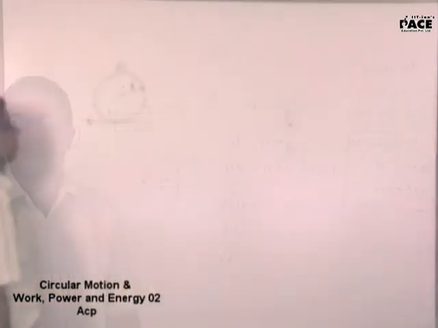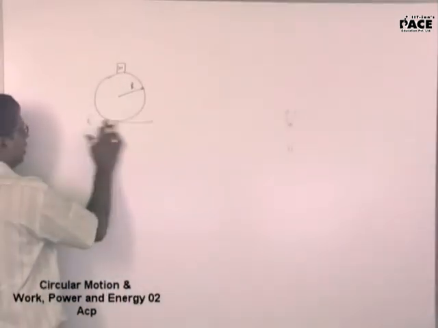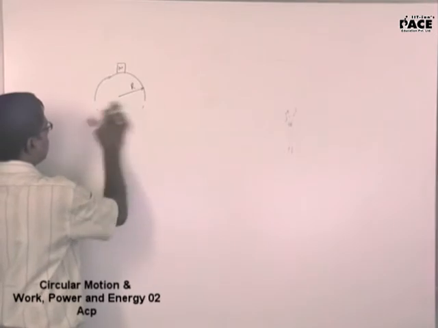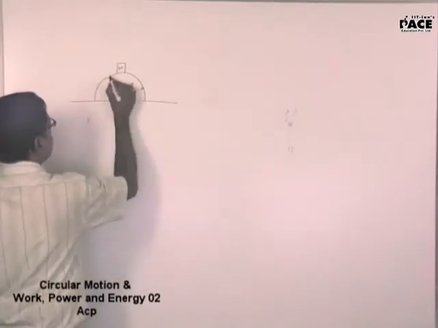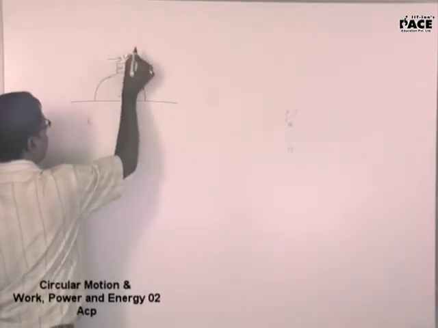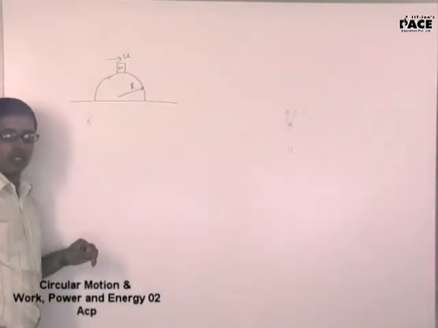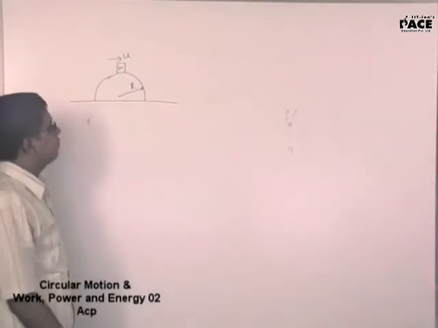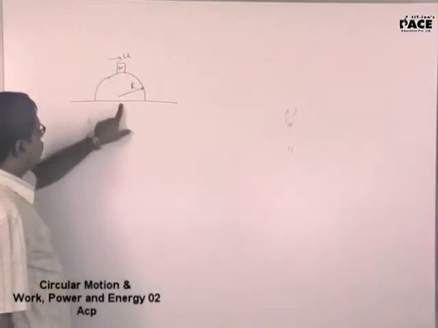Right. This is a solid hemisphere kept on the ground. What is the minimum velocity I should give to the mass on the top? It is a smooth hemisphere and it is fixed.